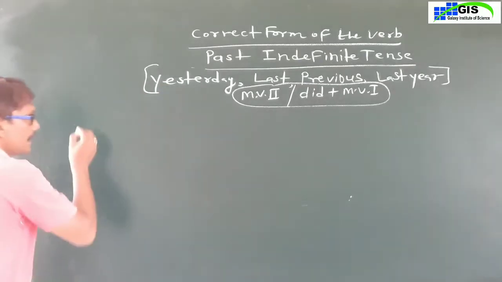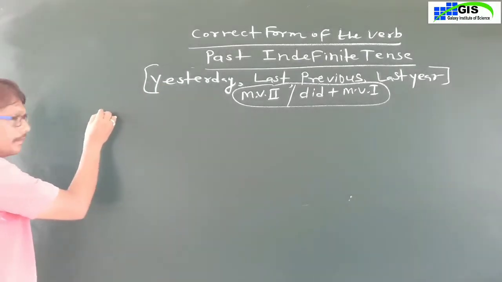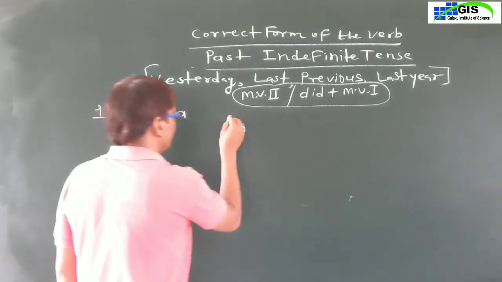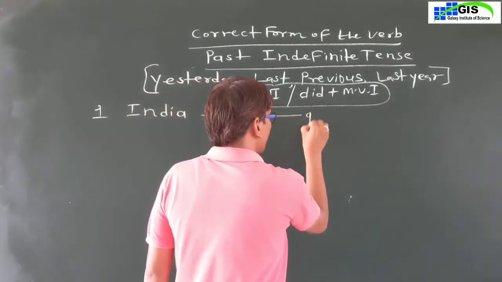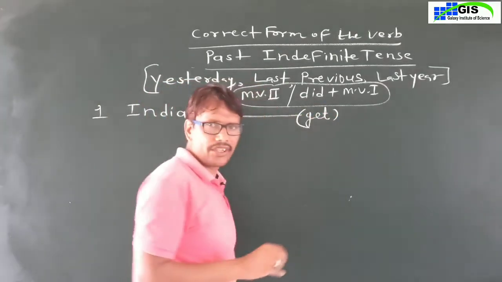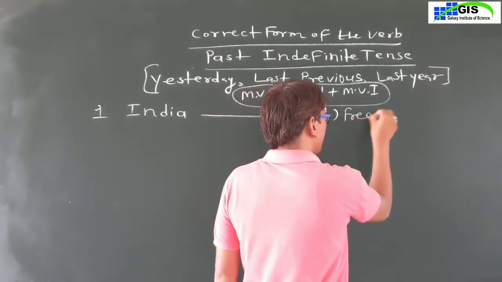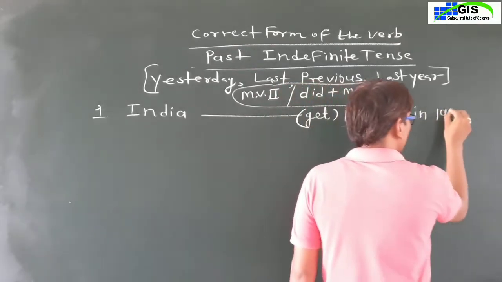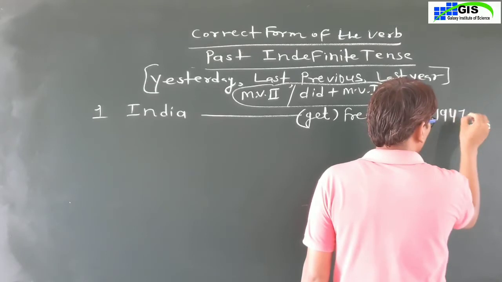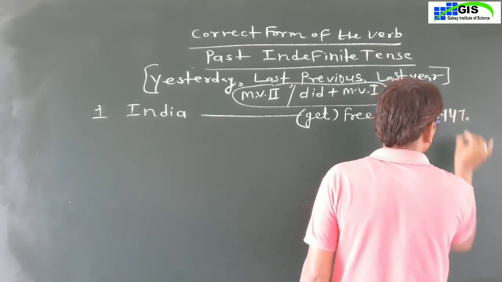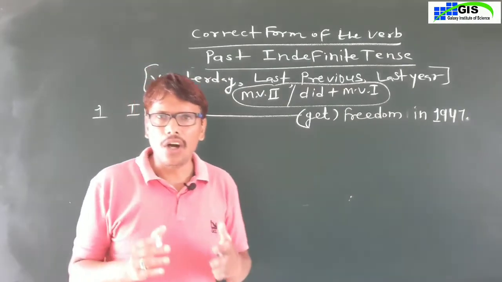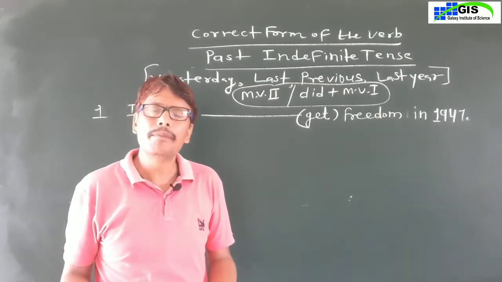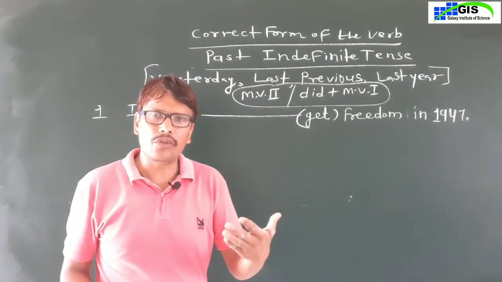First example is: India blank, and the first form is get, freedom in 1947. India got freedom in 1947. Like this it will be your answer.